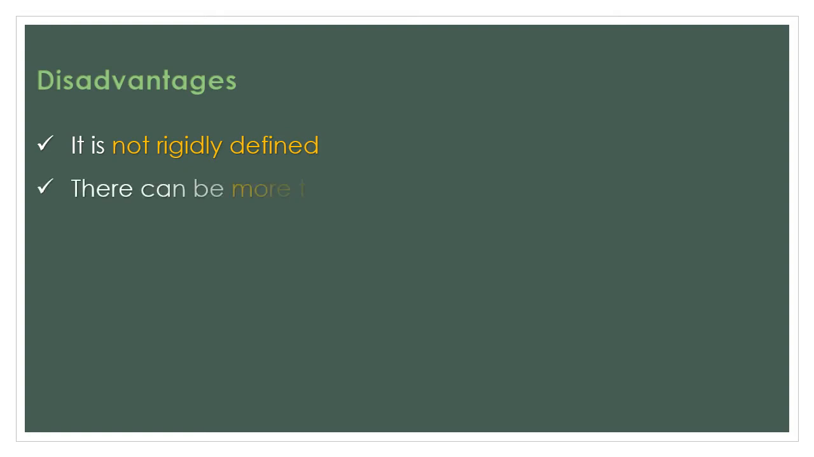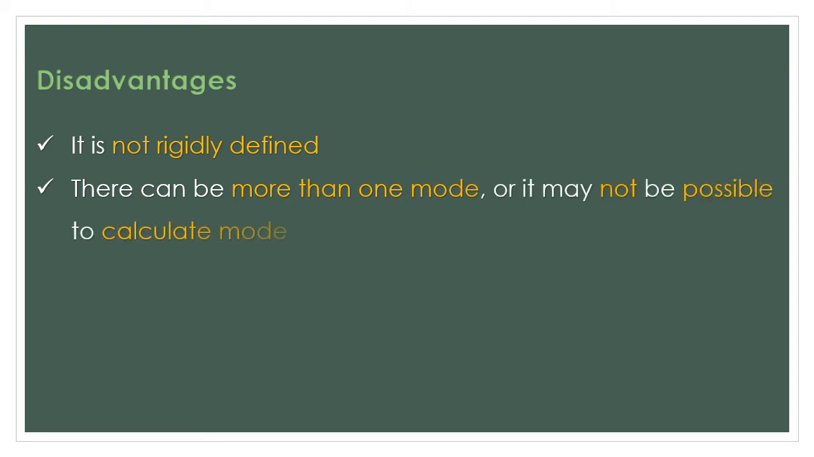The disadvantages, of course, they have disadvantages. The first one is that it is not rigidly defined. That means mode has not been defined perfectly or rigidly. It has a flexibility, and when something is defined flexibly, it is not necessary that it can be found in each and every circumstance. There can be more than one mode, or it may not be possible to calculate mode at all.